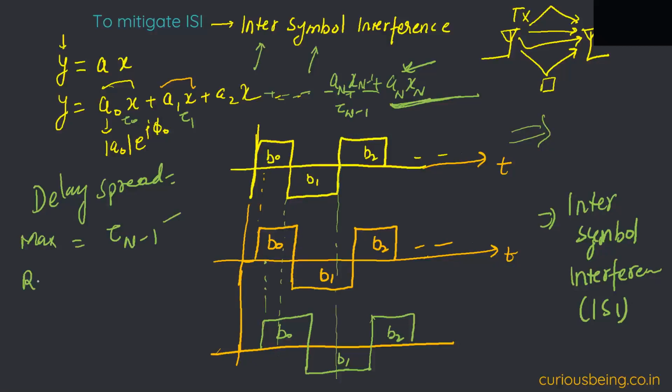Another one is RMS value. I think this is more commonly used. I'll take the RMS value of all these values, tau 1 square, tau 2 square divided by till tau n minus 1 square. Okay, so there are multiple definitions of delay spread, but on a concept level, or if you want to get a logical picture, it is the delay from which the multipaths are coming. Okay, so now come back to the original point.